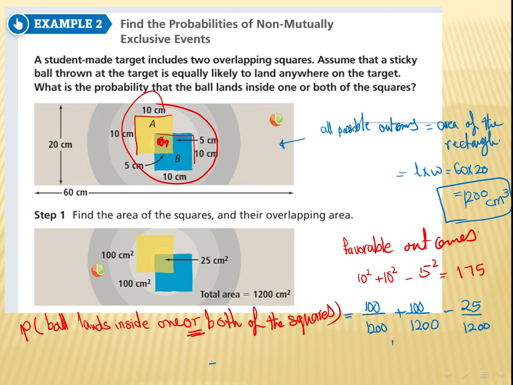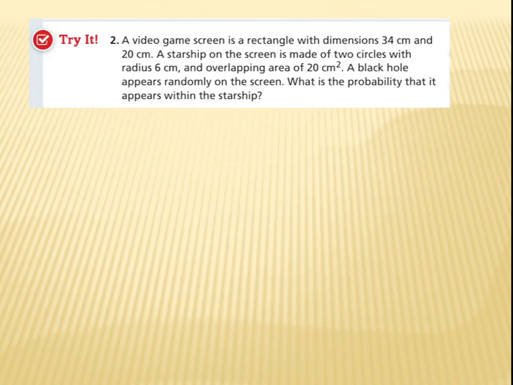If you just finalize, the answer is going to be 175 over 1,200, which, using your calculator, will be 15%, or you can just write it like this, 0.15, or you can just write it as 15%. Okay, hopefully it's clear for you. Let's move on and solve this one.